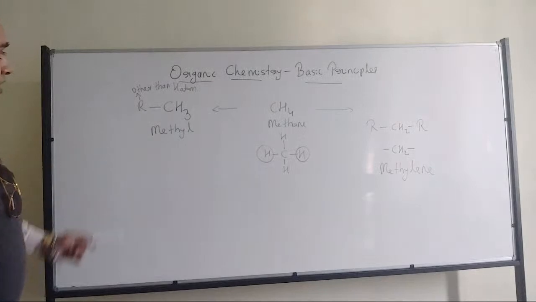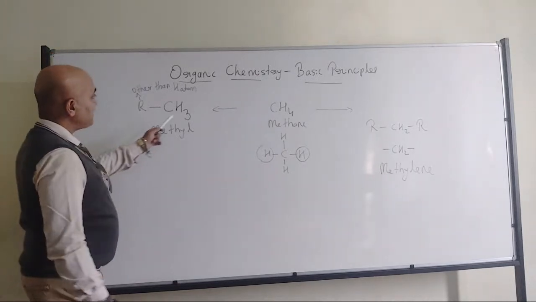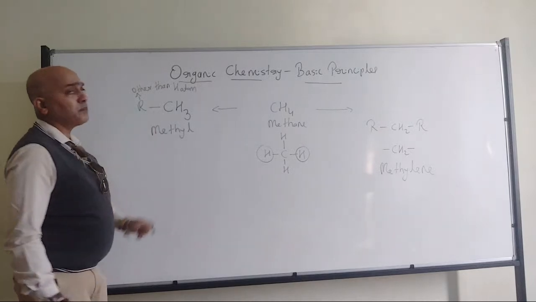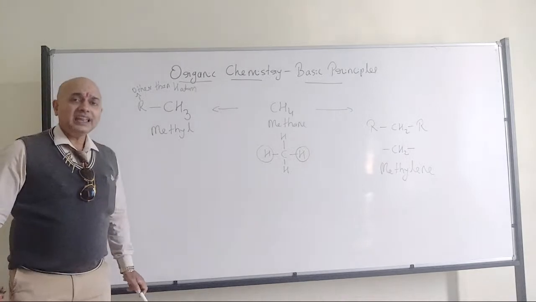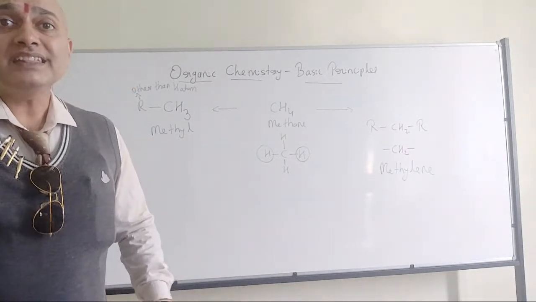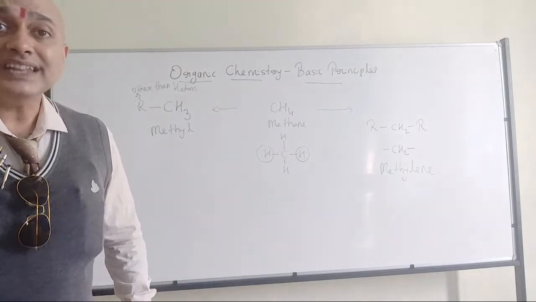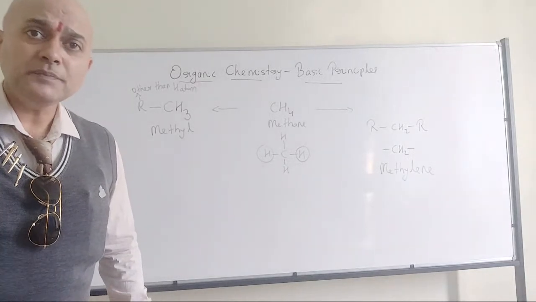Now here on the other side, if I remove 1 hydrogen from the methane, then I am going to get the methyl group. Even the methyl group is satisfied. Carbon is satisfied because here also it has 3 plus 1, 4 bonds. So what I mean to tell here is methyl or methylene, both are derived from the methane. All of you have understood?